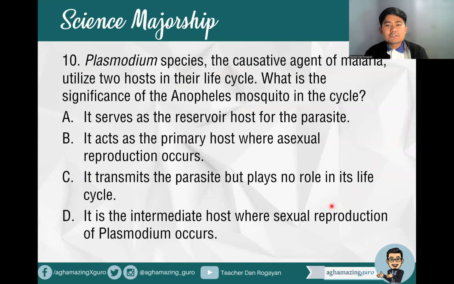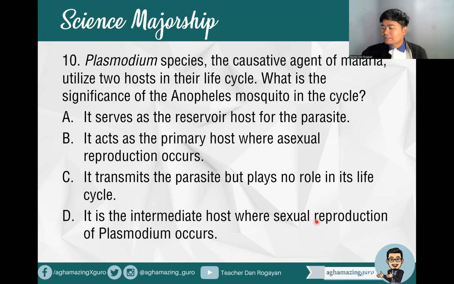Okay? All right. Question number 10, our last question. Plasmodium species, the causative agent of malaria, utilize two hosts in their life cycle. What is the significance of the Anopheles mosquito in the cycle? A. It serves as a reservoir host for the parasite. B. It acts as the primary host where asexual reproduction occurs. C. It transmits the parasite but plays no role in its life cycle. Letter D. It is the intermediate host where sexual reproduction of Plasmodium occurs.